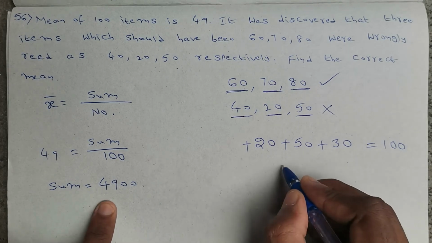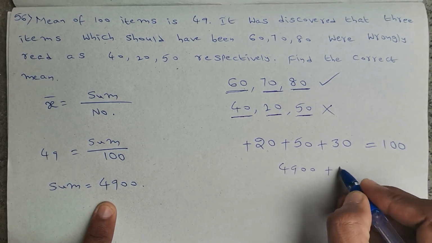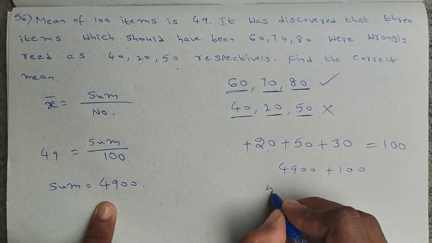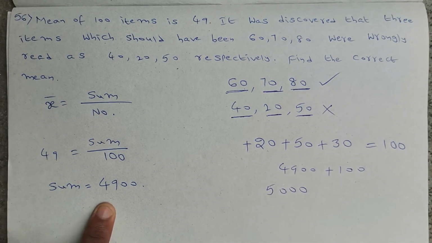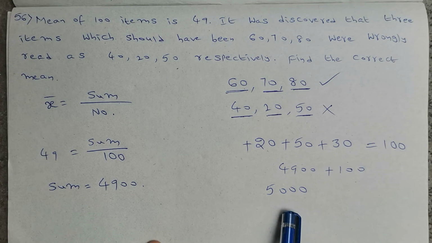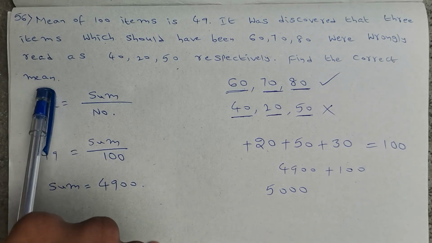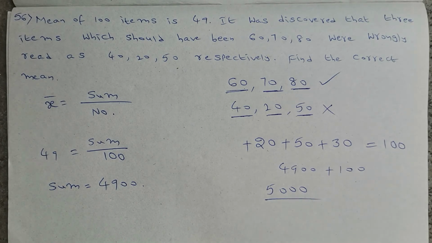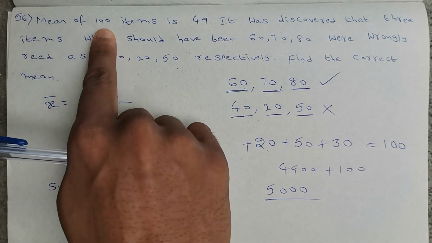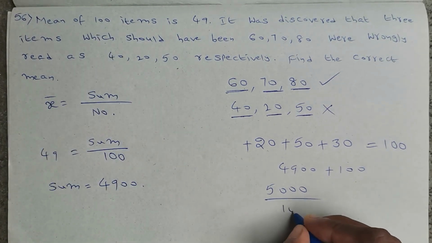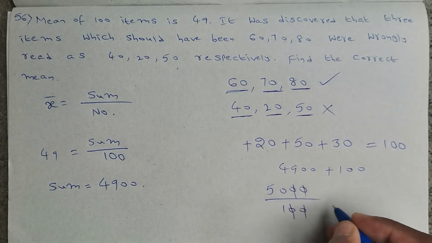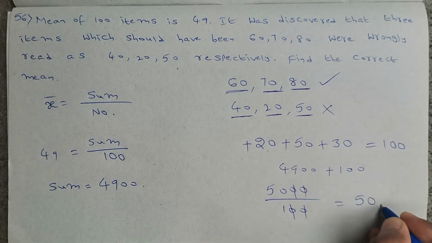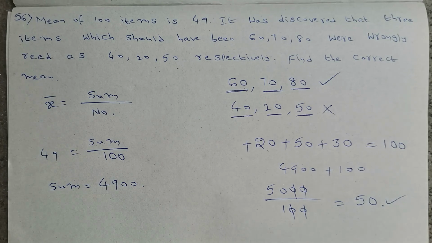So the total sum is 4900. For that, if we add 100, so we will get 5000. Now for this new observations, we need to find the mean. So sum is 5000 divided by number of observations are 100 items. 2 zeros cancel, so the original mean or correct mean or verified mean or rectified mean is 50.